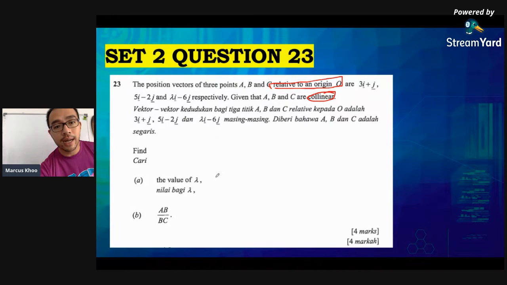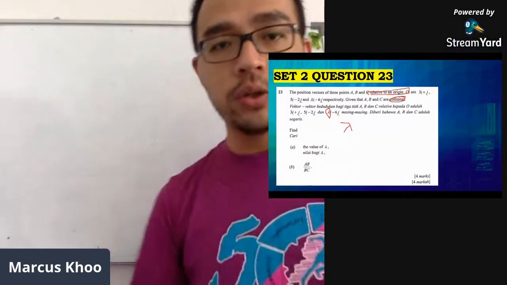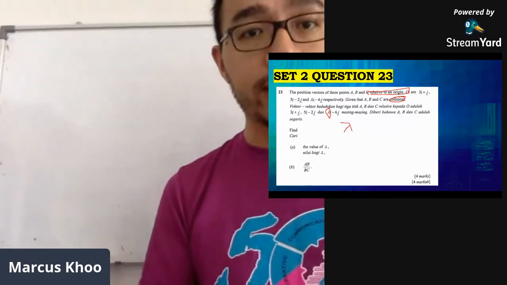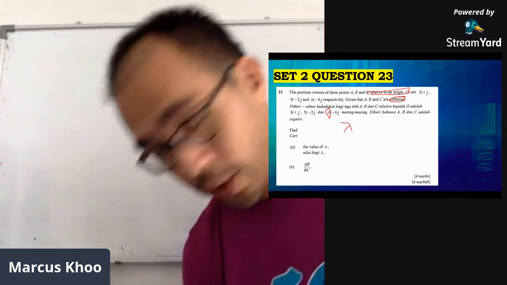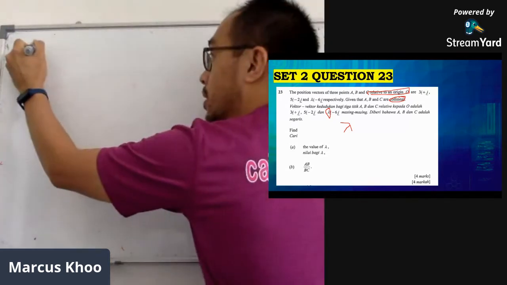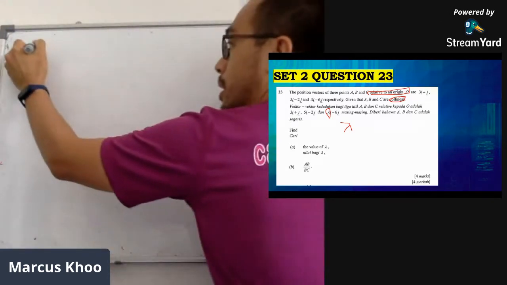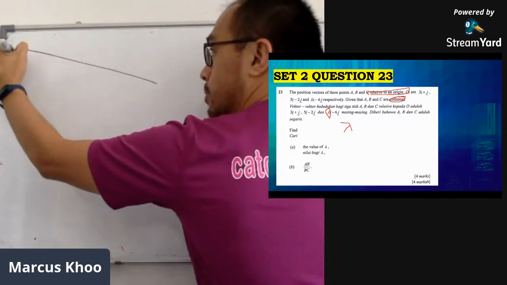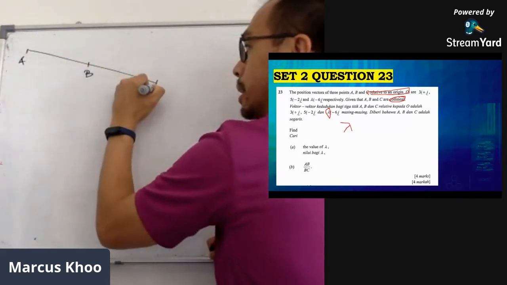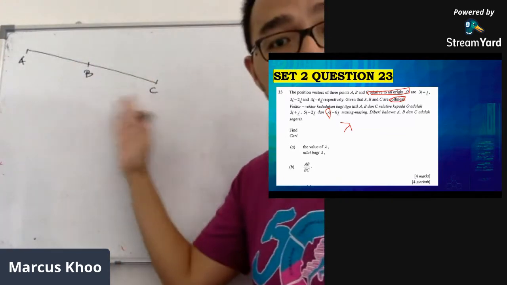And then of course the question will be find the value of lambda. This sign here is called lambda. And then the ratio AB to BC. So let's take a look at this question and see how. First of all, the important thing that you are given is that A, B, and C are collinear. This one very easy. If they are collinear, you don't have to prove it. Let's put them all in one line: put A, put B, put C. Of course, there is a ratio.